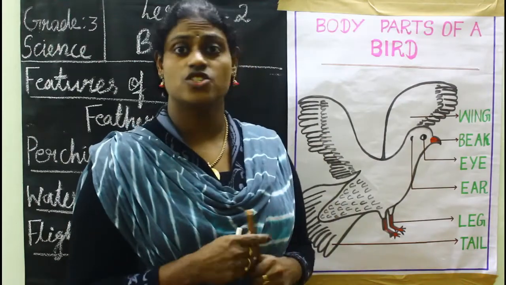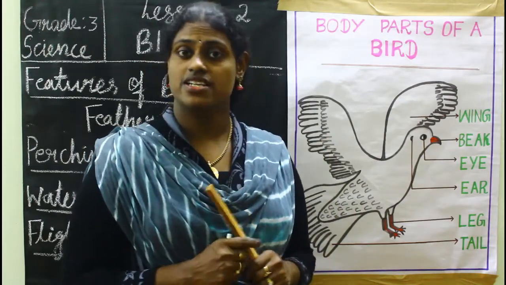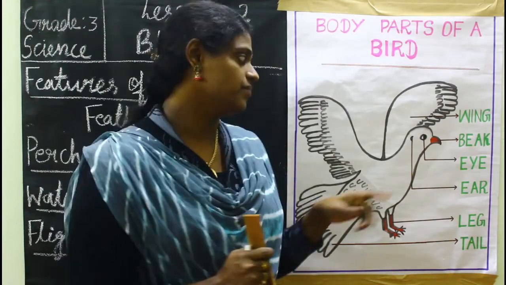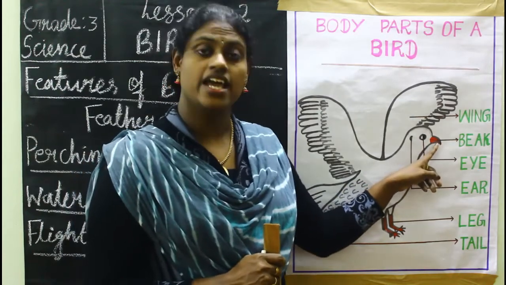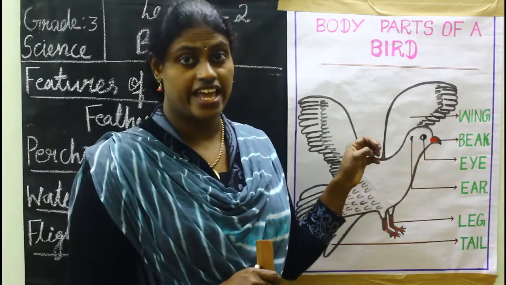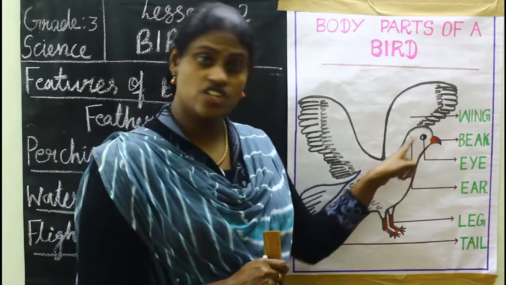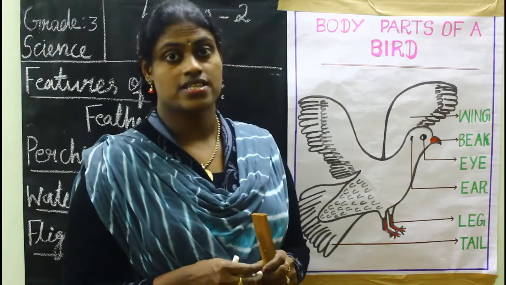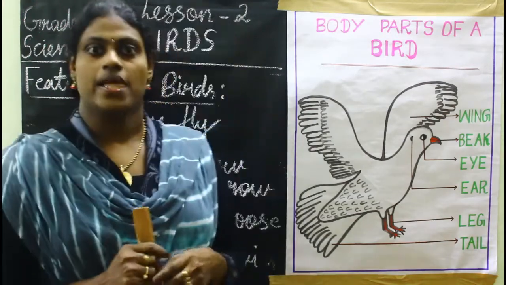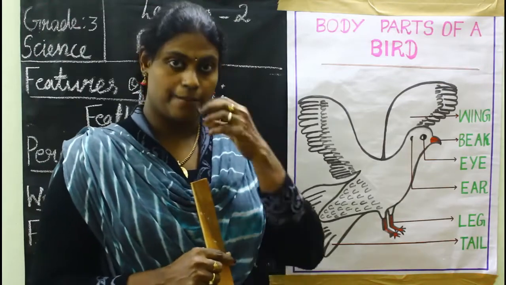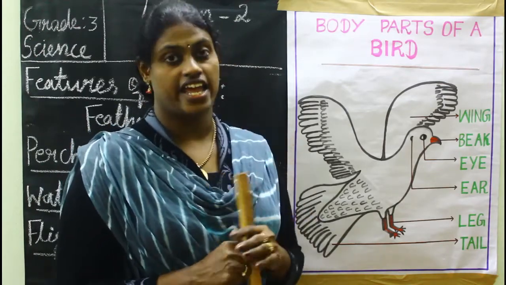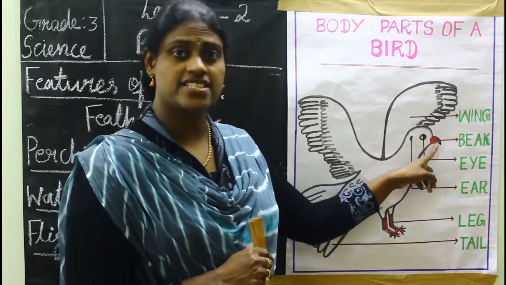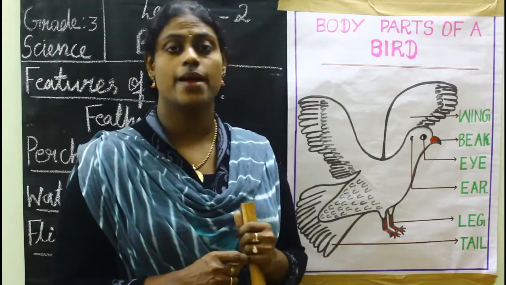The birds do not have teeth. Instead of teeth, they have a beak. With the help of this beak, they swallow their food. And at the end of this beak, they have two small holes. Birds use those holes as a nose. Sometimes birds open their beak and inhale air. So birds breathe through their beaks and also the small holes in their beak.